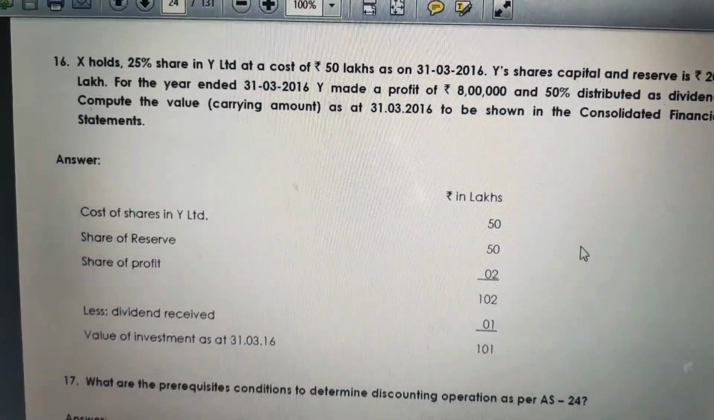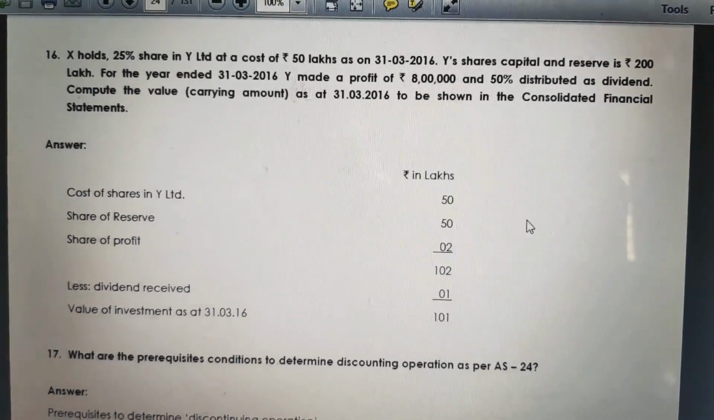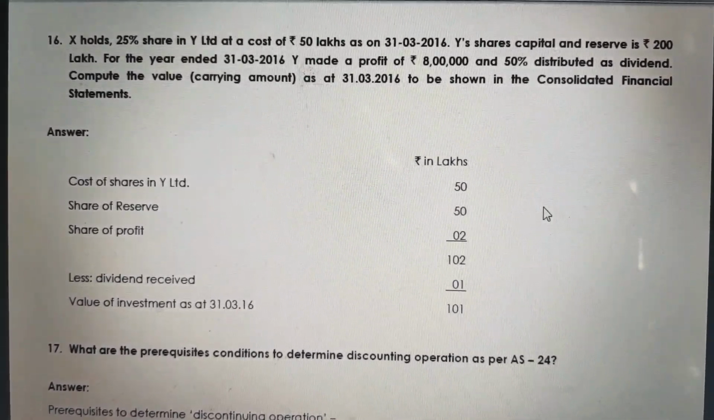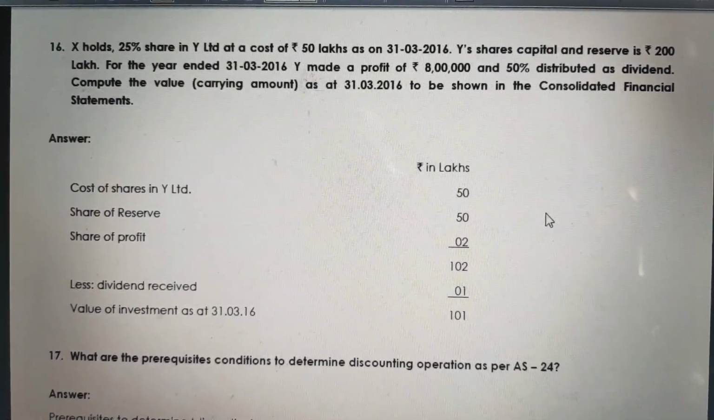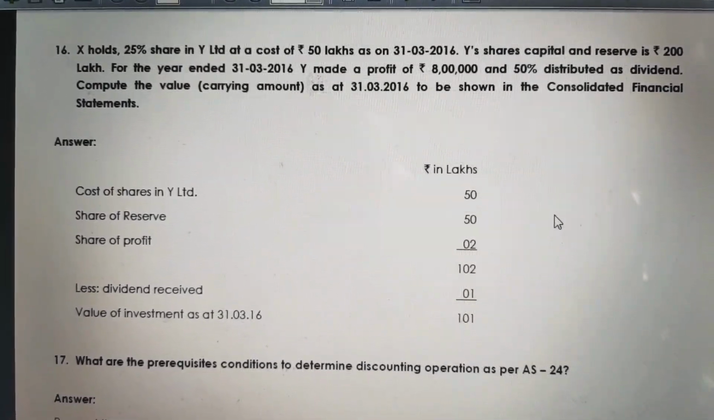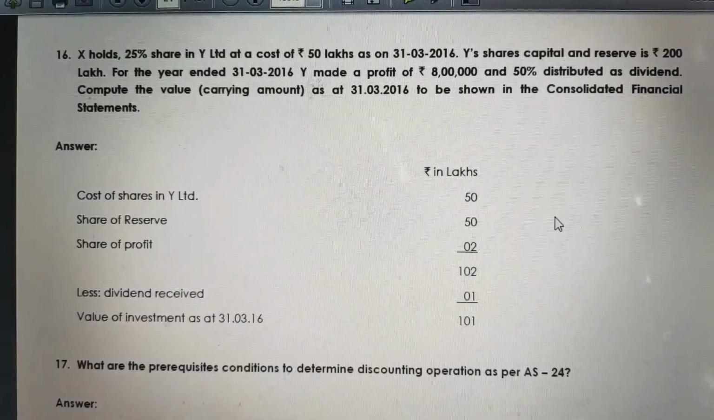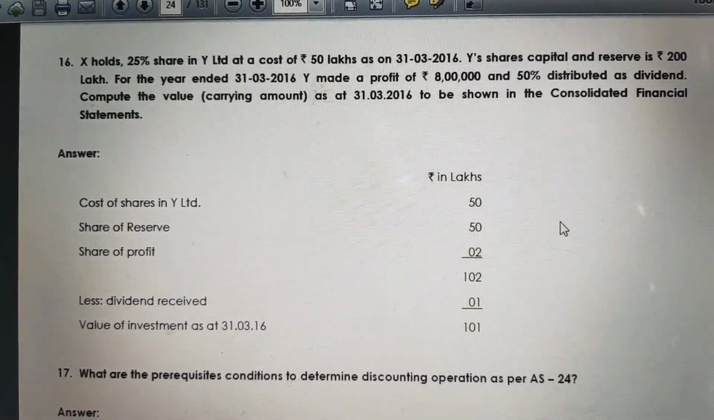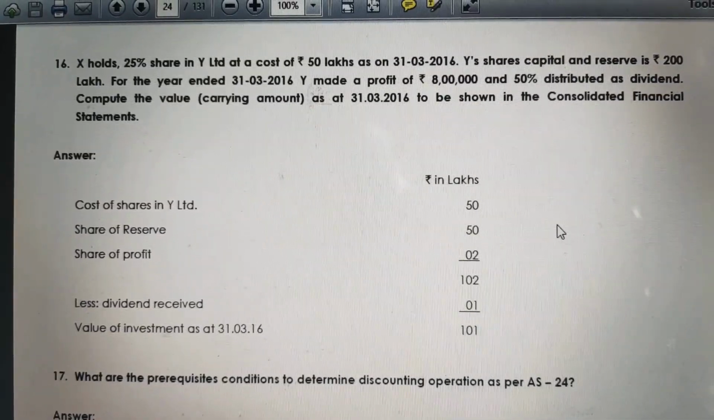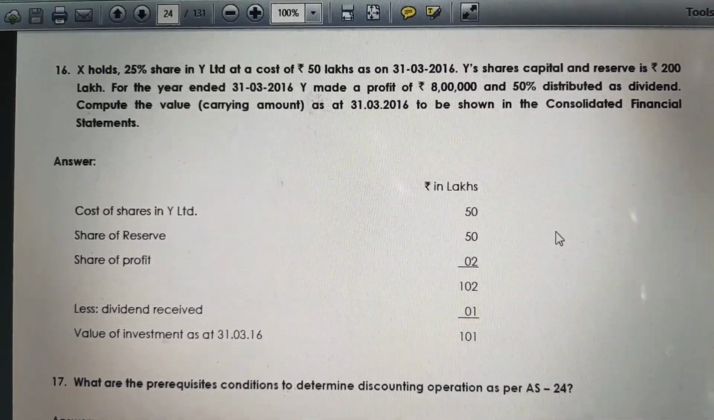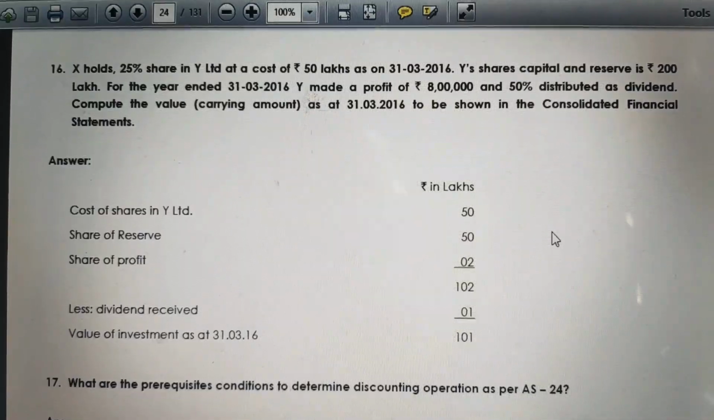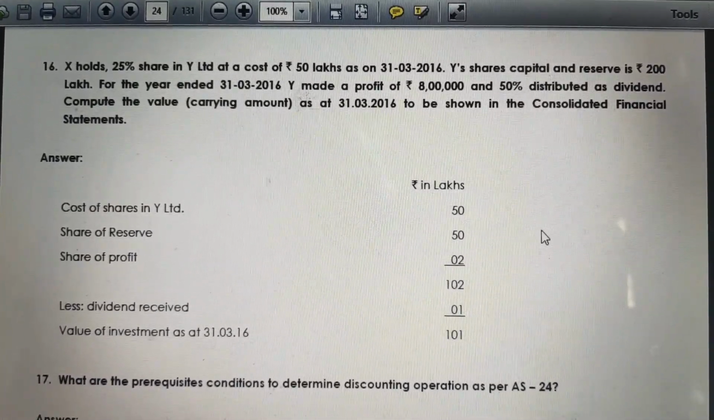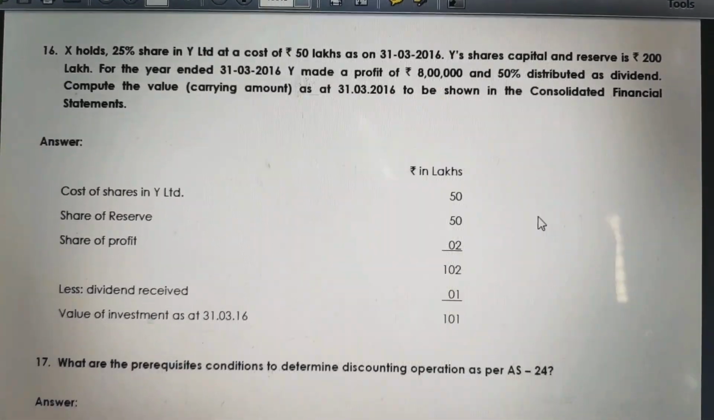Continuing further with question number 16. X Limited holds 25% shares in Y Limited at a cost of 50 lakhs on 31st March 2016. Y's share capital and reserves are 200 lakhs. For the year ended 31st March 2016, Y made a profit of 8 lakhs, 50% distributed as dividend. Compute the carrying amount as on 31st March 2016 to be shown in the consolidated financial statements.